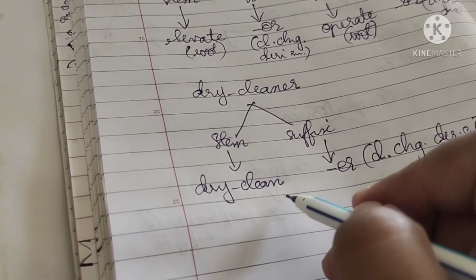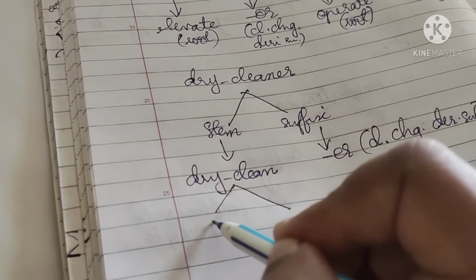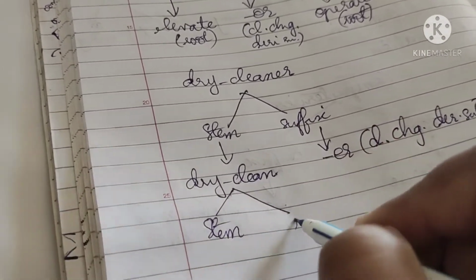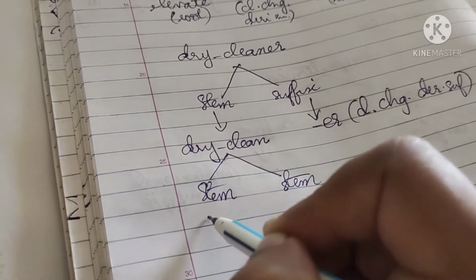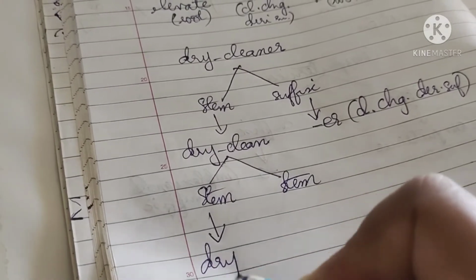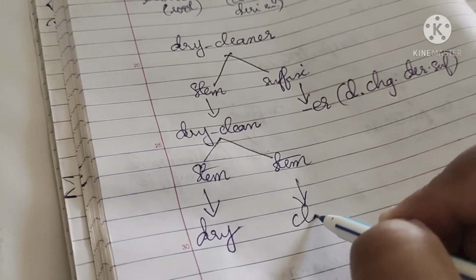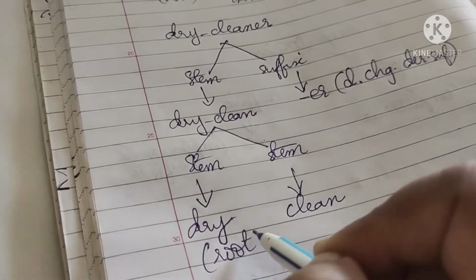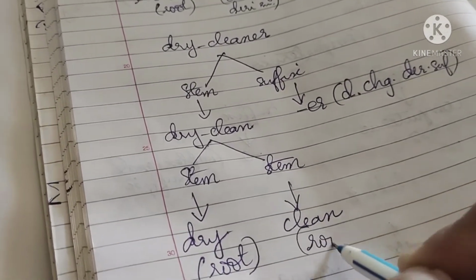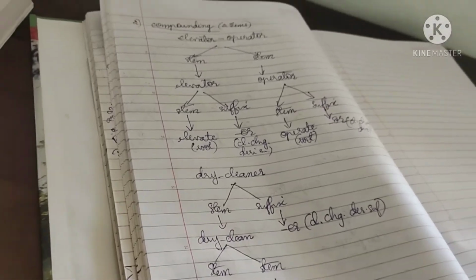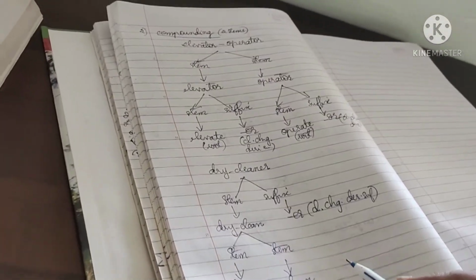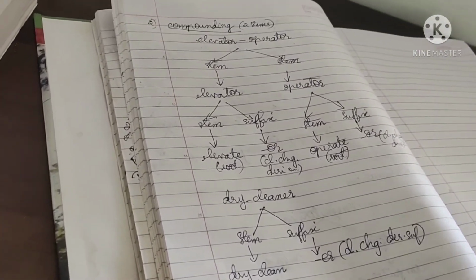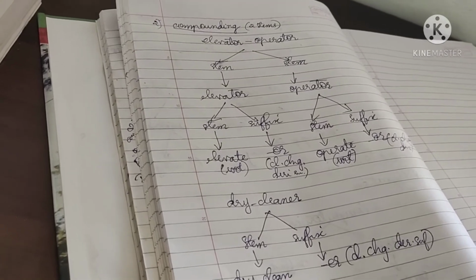Dry clean is again two stems, dry and clean, which are both root words because we cannot divide them any further. I hope with these two examples you understood the word formation of compounding.